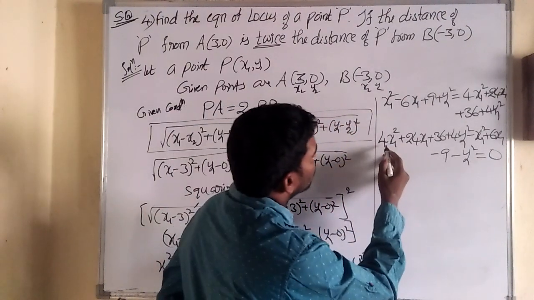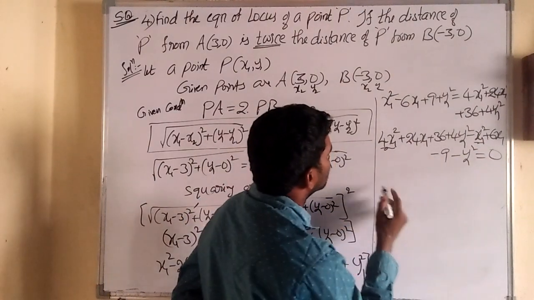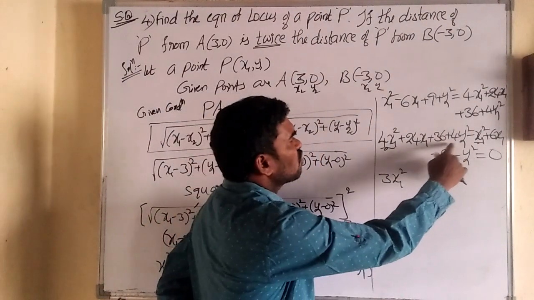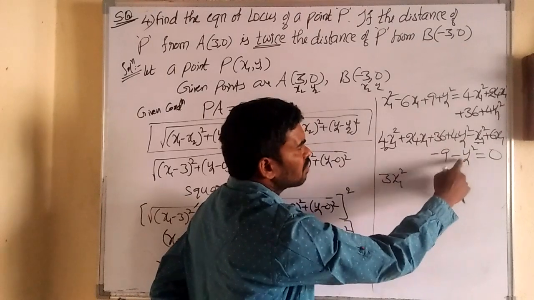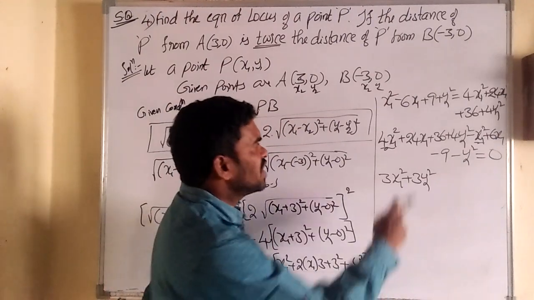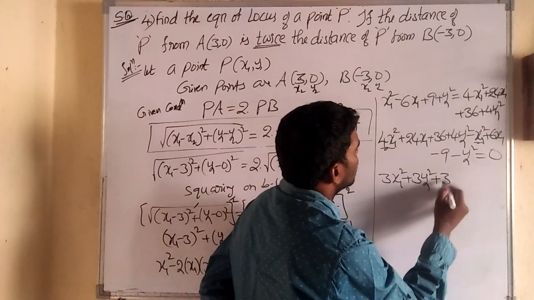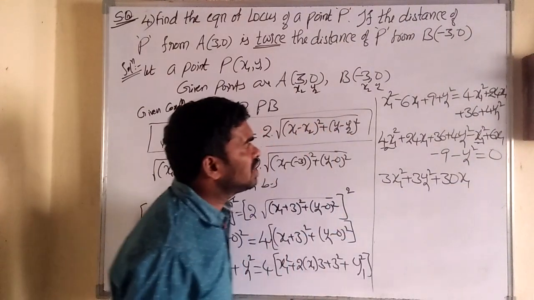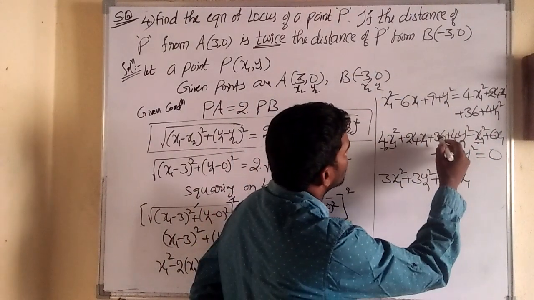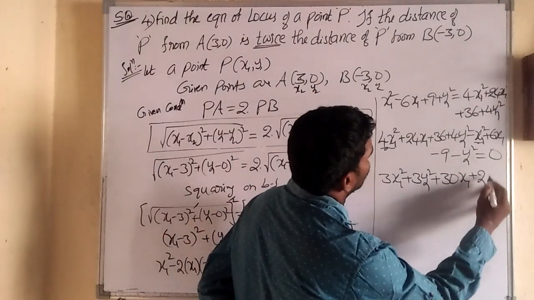So now tell me the x1 square terms: here 4 are there, here minus x1. So 4x1 minus 1x1 becomes 3x1 square. Next the y1 terms: here 4 y1 square are there, here minus y1. So 4 y1 minus 1 y1 means 3 y1 square. And then x1 terms: here 24 positive, here 6 positive. So 24 plus 6 how much? 30x1. And y1 terms, are there any? There are no y1 terms. And what about the constants? Here plus 36, here minus 9. 36 minus 9 becomes what? Yes, very good. 27 is equal to 0.